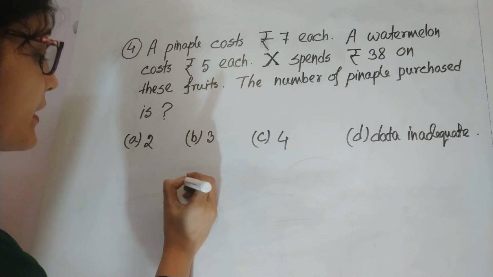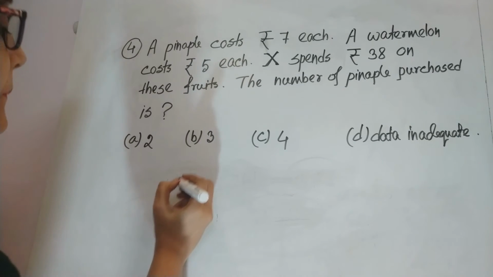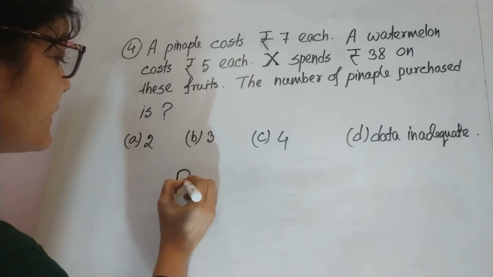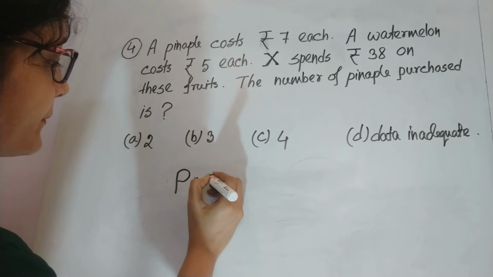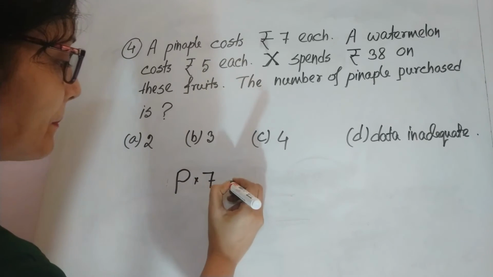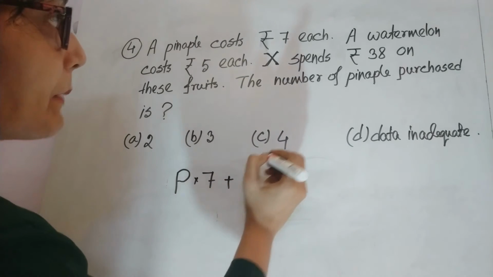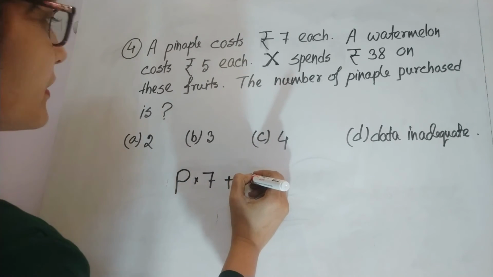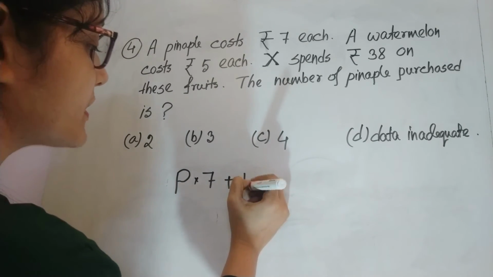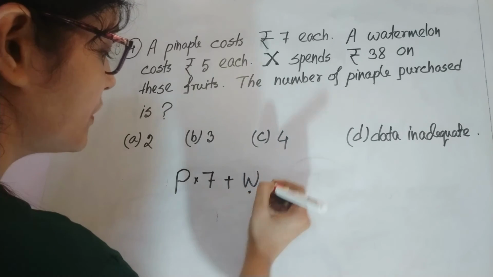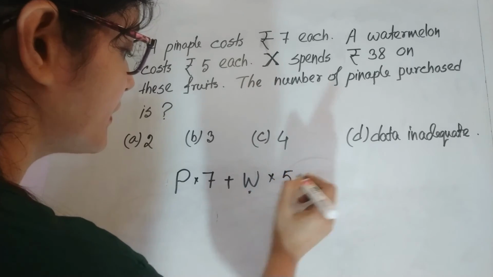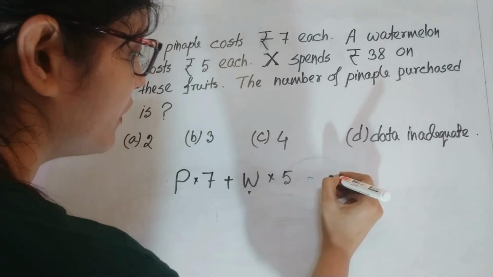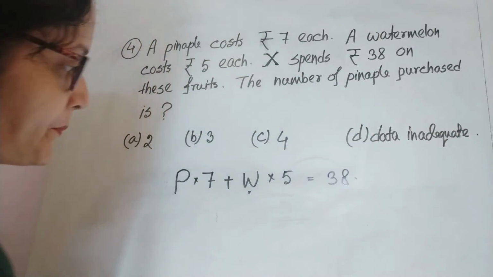Suppose the number of pineapples he purchased is P, multiplied by 7, plus the number of watermelons he purchased, which we suppose as W, multiplied by 5. This will be equal to 38.